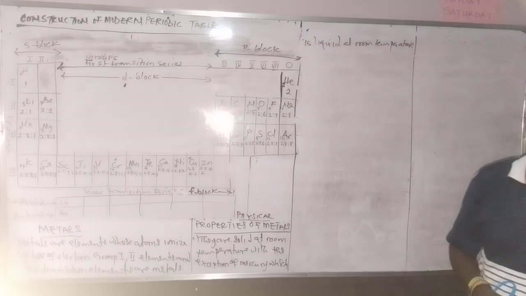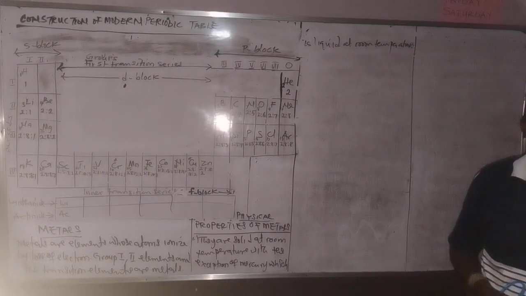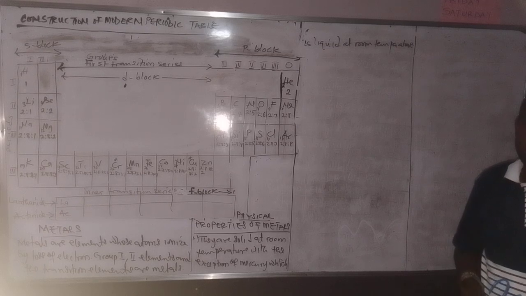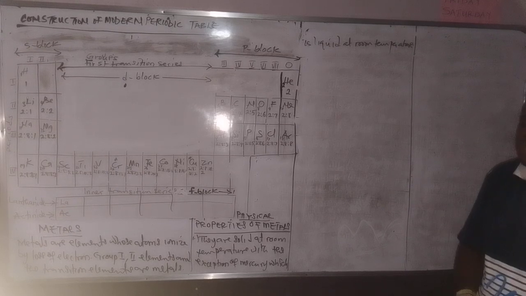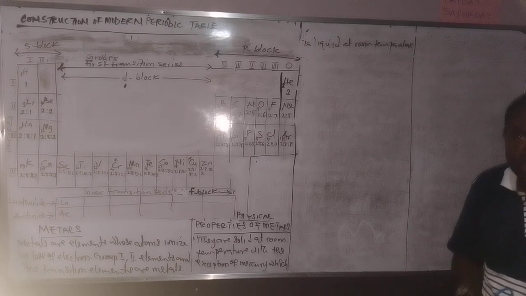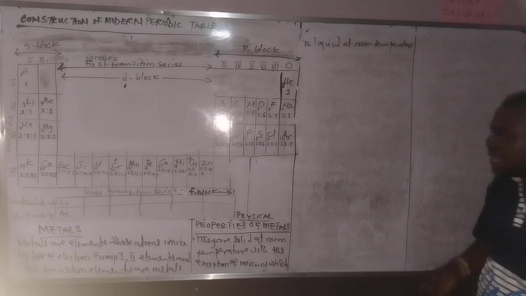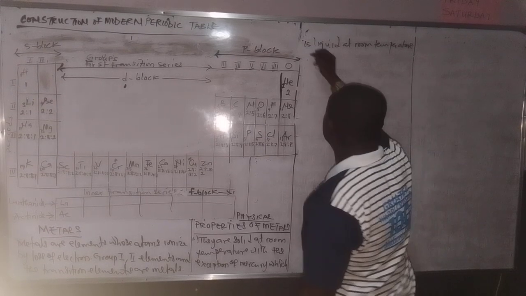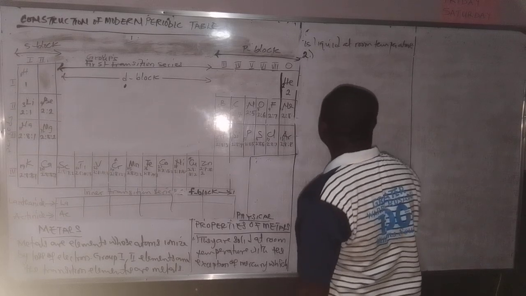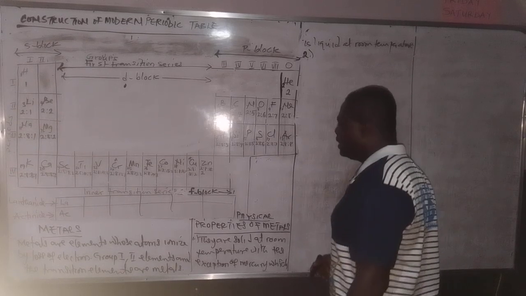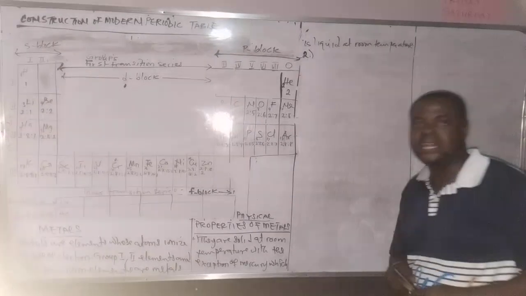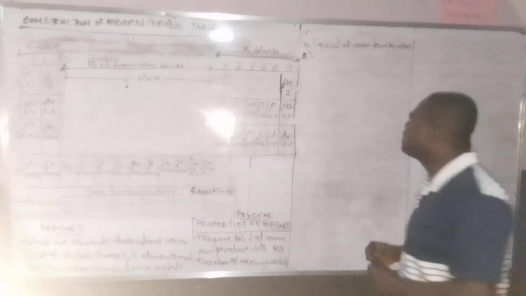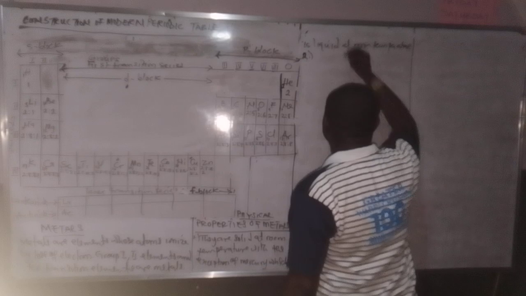Have you seen iron? Iron, cutlass, is solid. Have you seen aluminium roofing sheet? Yeah, it's solid. Have you seen copper wire before? It's solid. So all these are metals. They are solid at room temperature. The only metal that is liquid is mercury. That is inside the thermometer. That red thin line inside the thermometer is mercury.